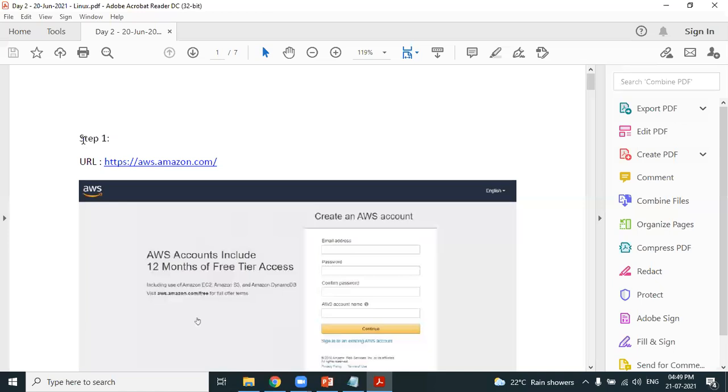Step-by-step approach. Step 1, I have clearly mentioned in a document. I'll be sharing this document for your quick reference. Using this document, you can go ahead and create a new AWS account. The URL is, as you know, aws.amazon.com. Step 1, you need to log into this URL.